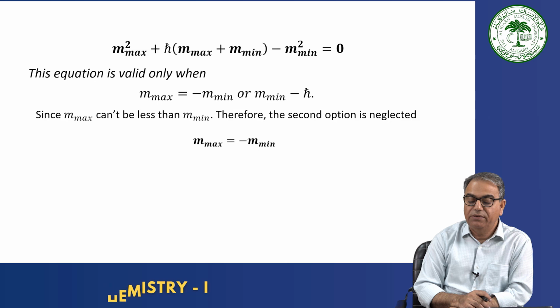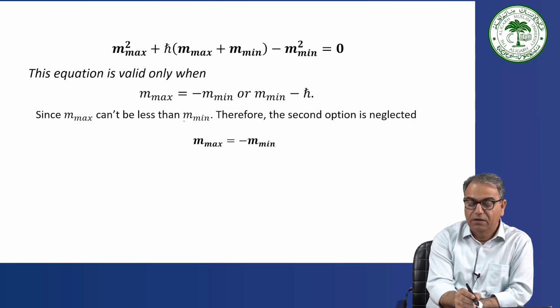This equation is valid only when m_max is equal to minus m_min or m_min minus ħ. If you put these values, you will see you get 0 value.